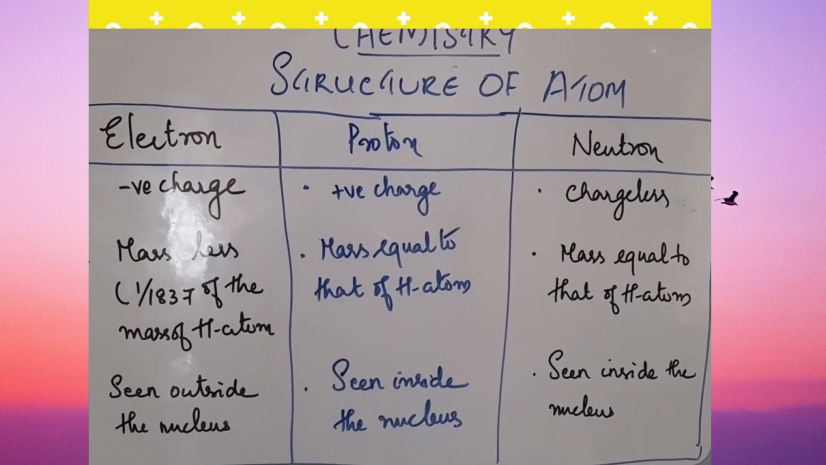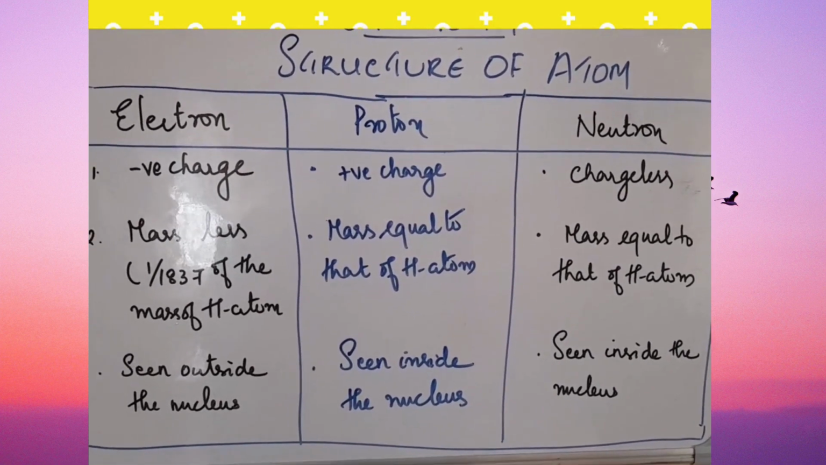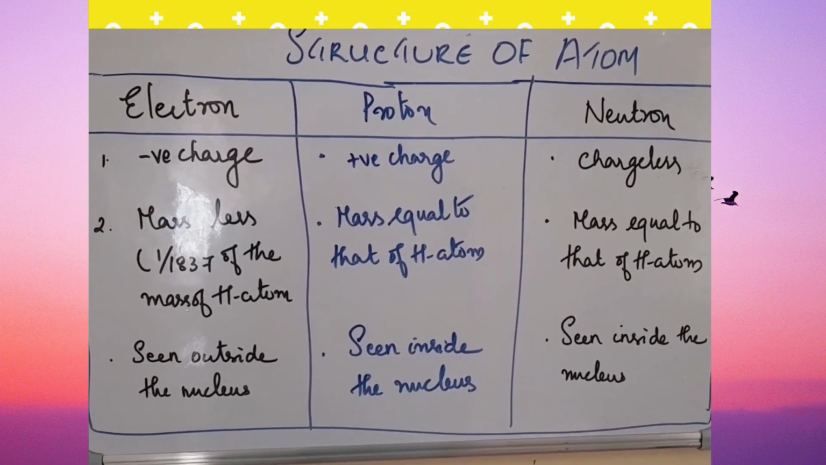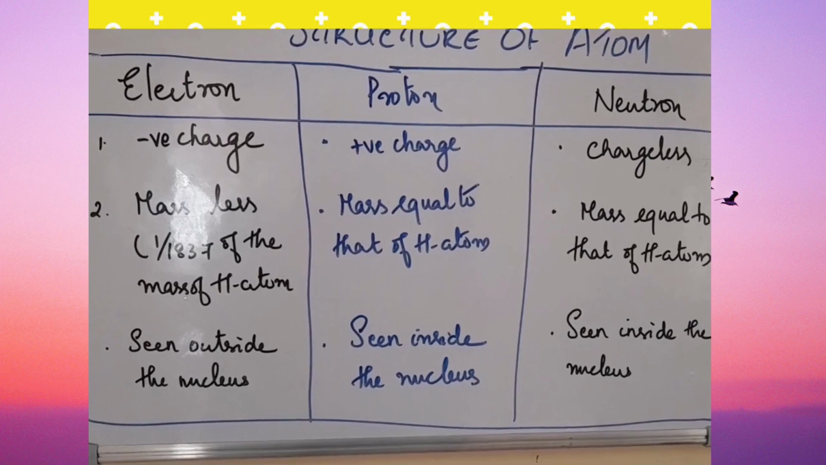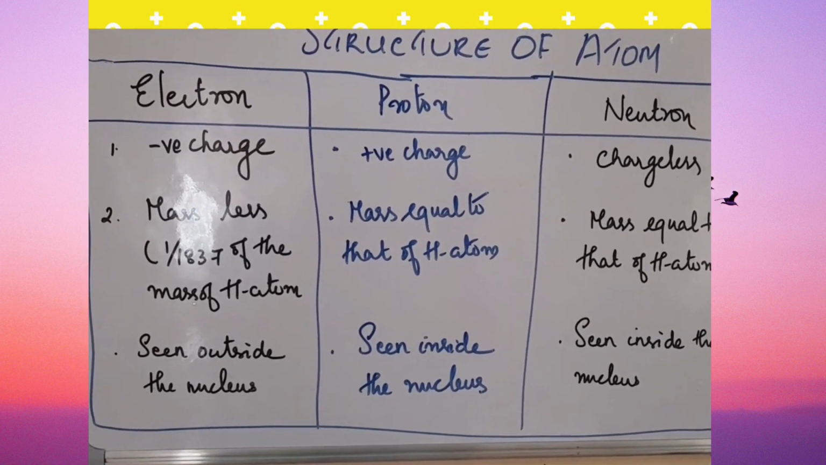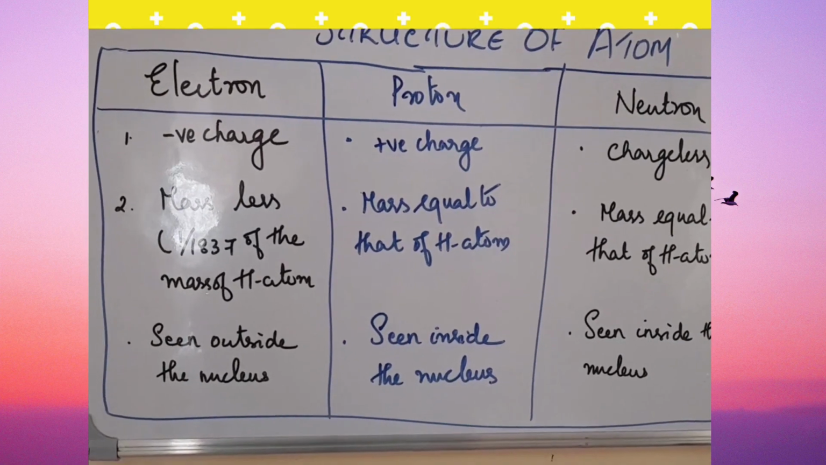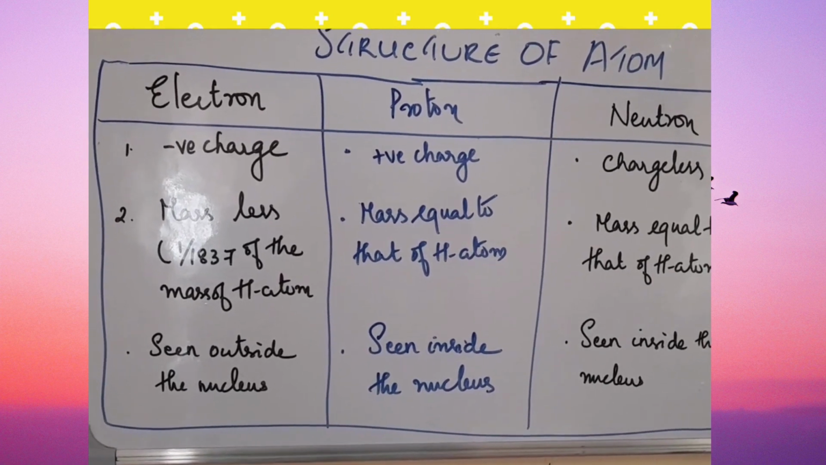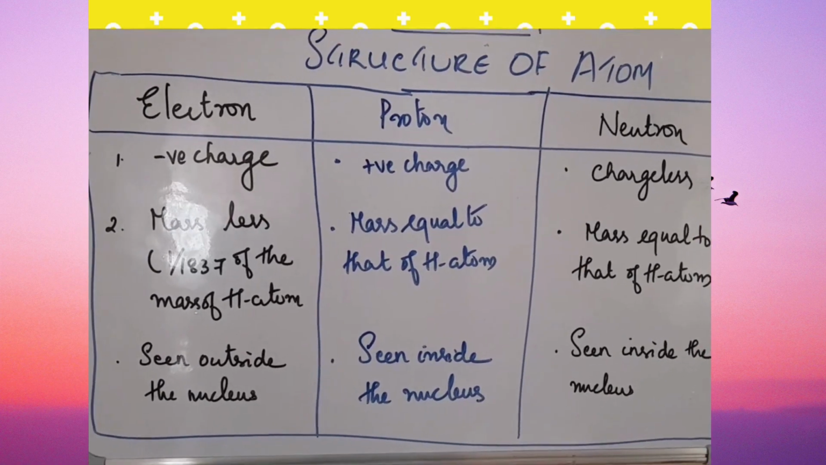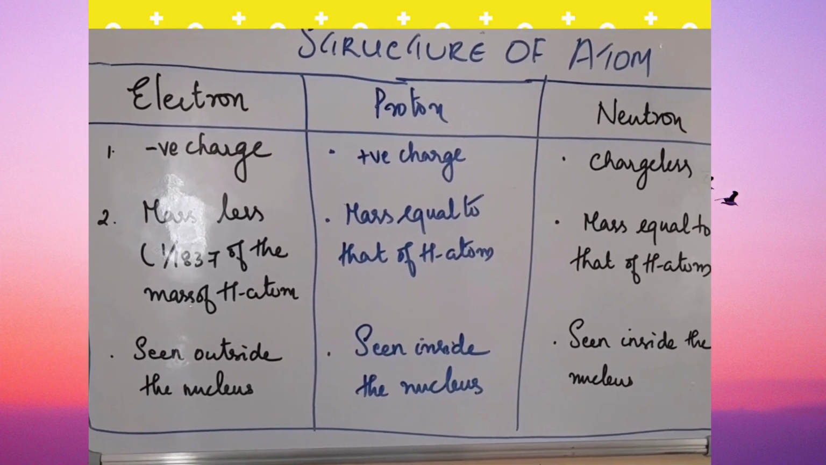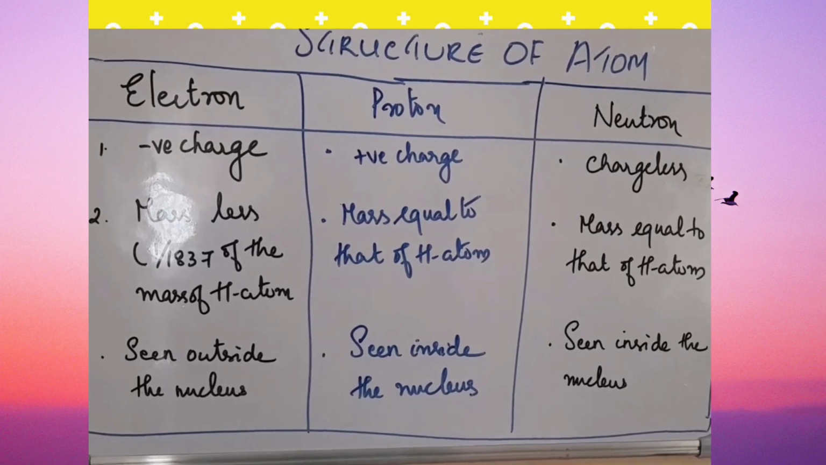As you can see in this table, our case is solved. We have come up with the findings. Atom can be divided. There are particles which are smaller than atom: electrons, protons and neutrons. Electron is a particle which has negative charge. Its mass is 1 by 1837 of the mass of hydrogen atom. Very less. Electrons are seen outside the nucleus. It was discovered by J.J. Thomson by discharge tube experiment.